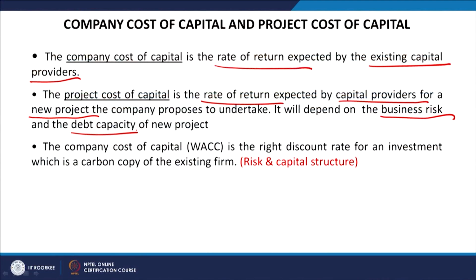So, this all depends upon what the sources of funds are for the existing firm and for the new project. If the sources of funds are the same for the new project as for the existing firm, then it is better to use the existing company cost of capital as the cost of capital for the new project. So, we are writing here the third point: the company cost of capital, which is the weighted average cost of capital, is the right discount rate for an investment which is a carbon copy of the existing firm.